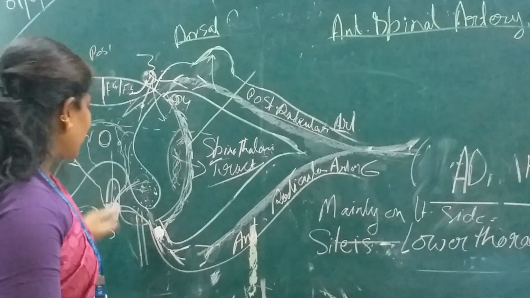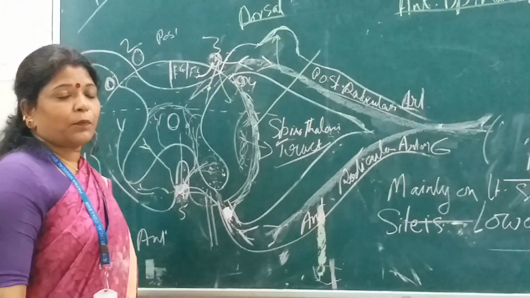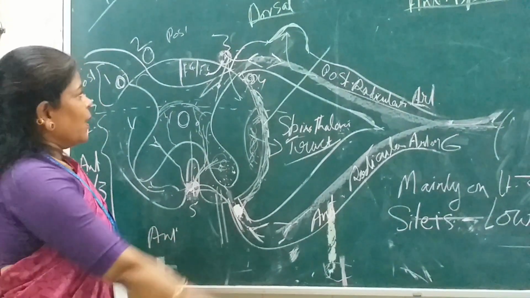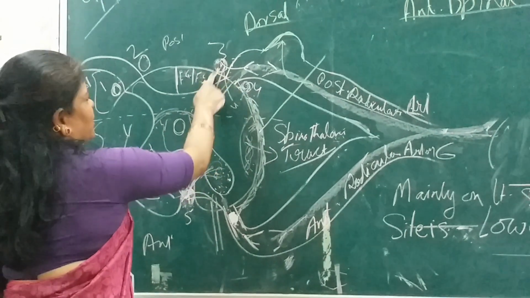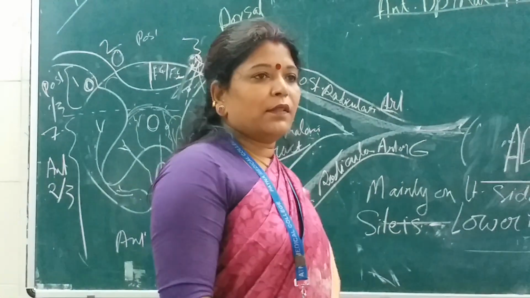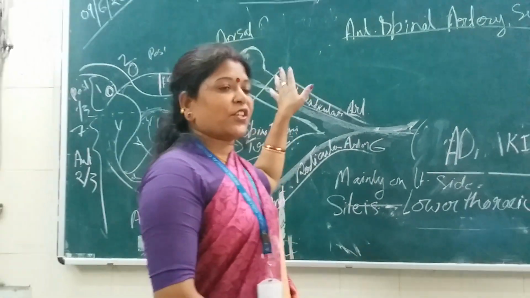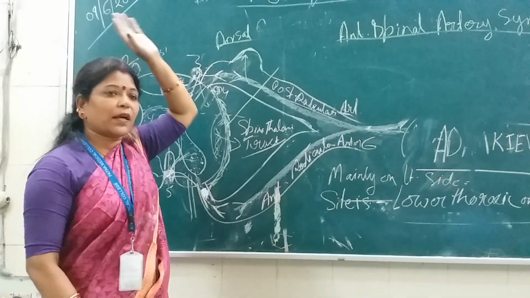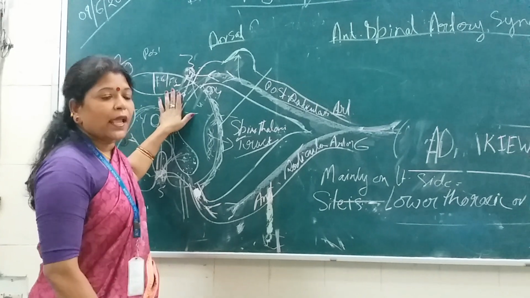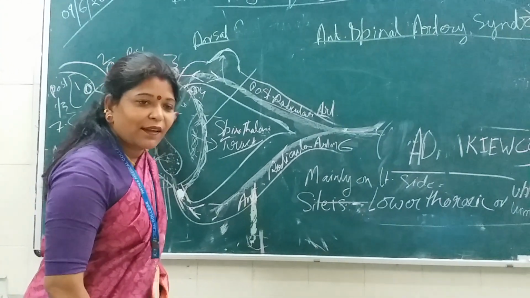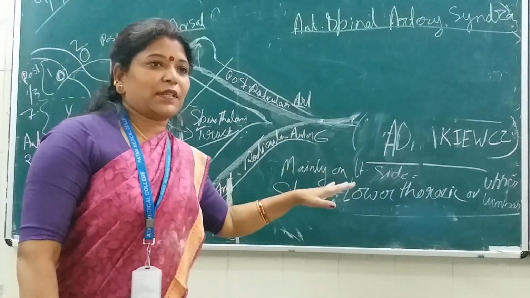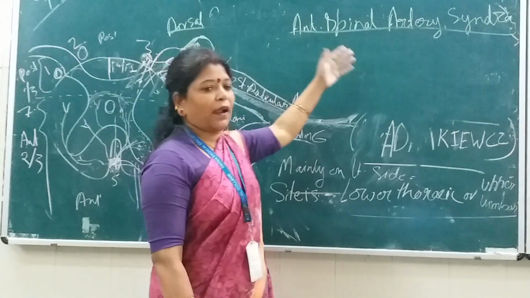The pain and temperature pathway is affected, and there is a motor problem because of the corticospinal tract, hemiplegia and so on, but sparing what? Through the posterior compartment, the unconscious proprioceptive sensation is carried via the fasciculus gracilis and cuneatus, and that is supplied by the posterior spinal artery. So the unconscious proprioceptive sensation will not be lost here. That is the anterior spinal artery syndrome.